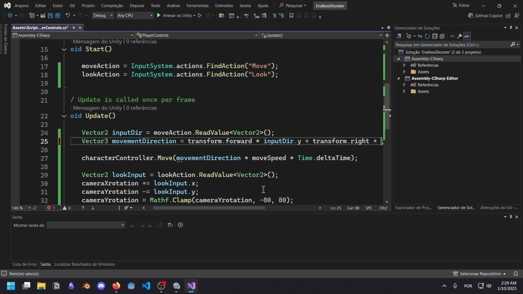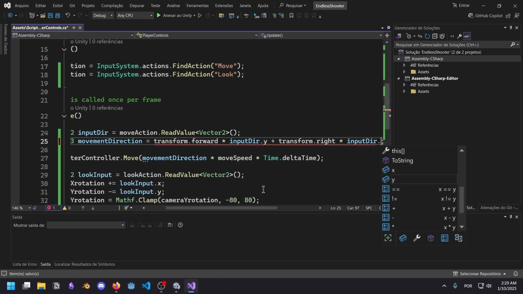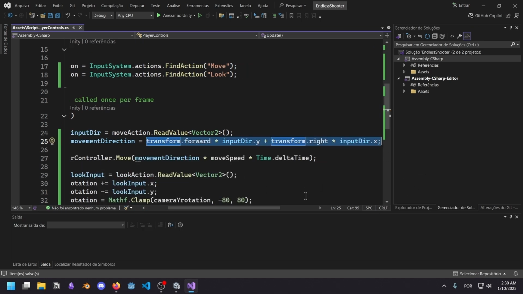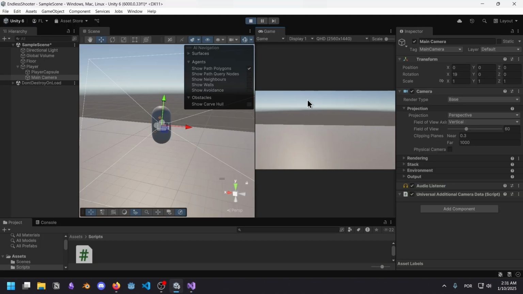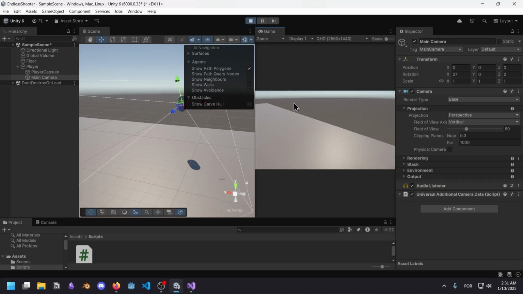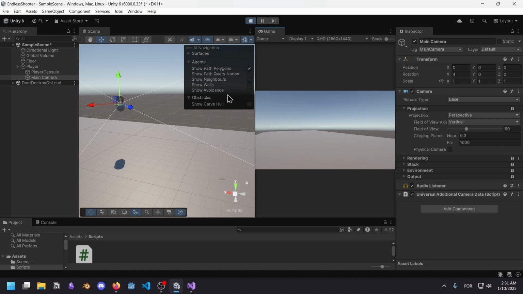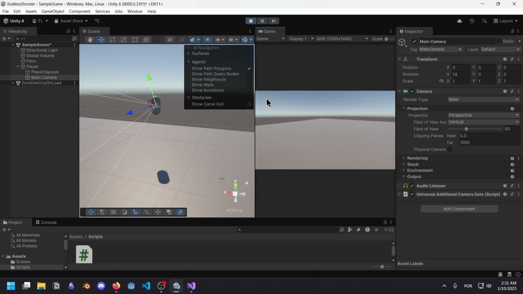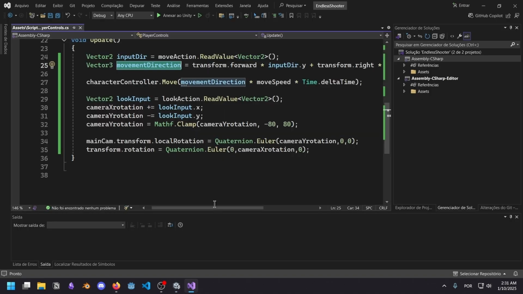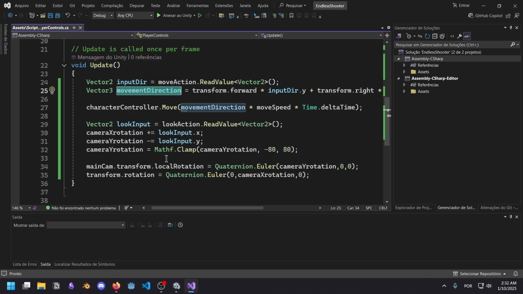You make this times input dir.x. If this is familiar to you, it's because I learned this from Brackeys about 6 years ago. So now if I move forward and I keep pressing W and I move the camera, I'm always going in the direction of the camera. Wow. Okay, that was a lot to remember, just from memory. But what's next?